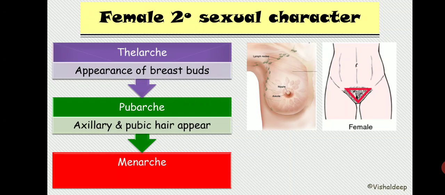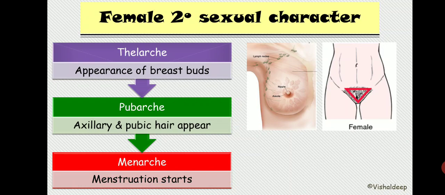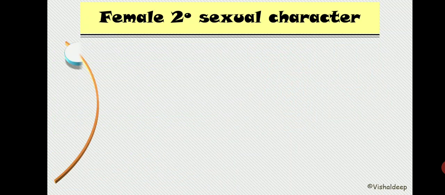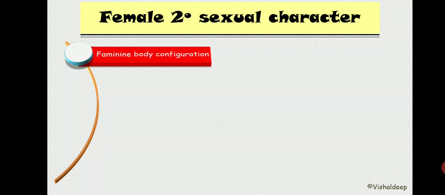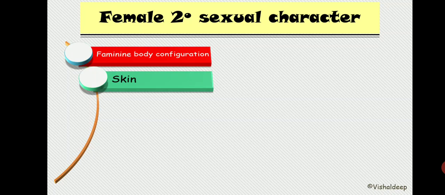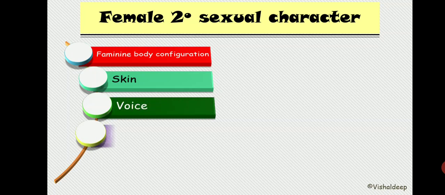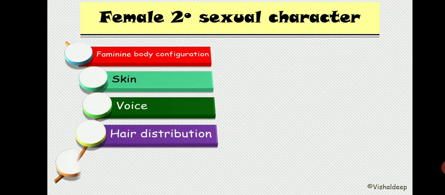Now let's discuss one by one. Most of this we already covered in our female reproductive system, so it is nothing but a revision of the female secondary sexual characters. Let's enumerate the important topics that we are going to cover. First one is the feminine body configuration, then changes in the skin. As I told you, skin becomes soft, in our female reproductive system. Then changes in the voice, then the hair distribution, and finally the acne.